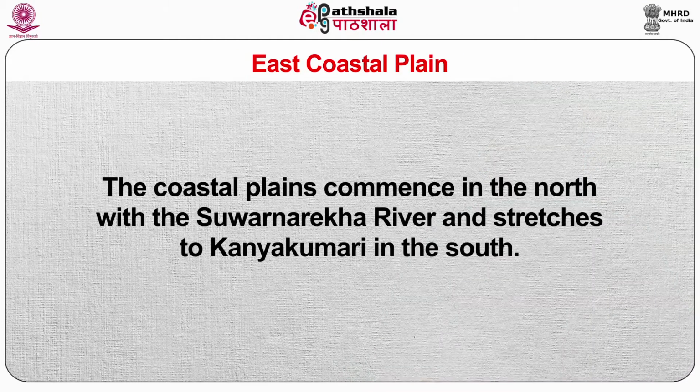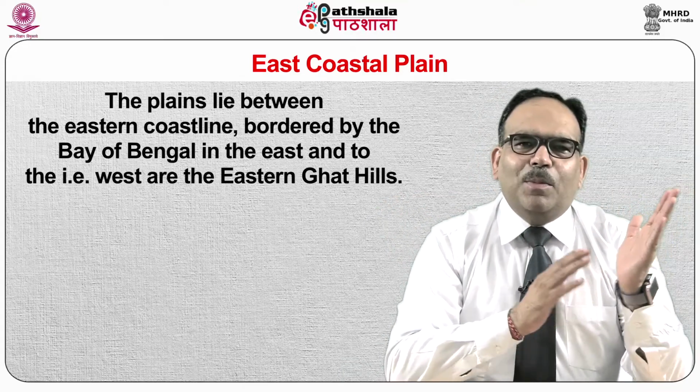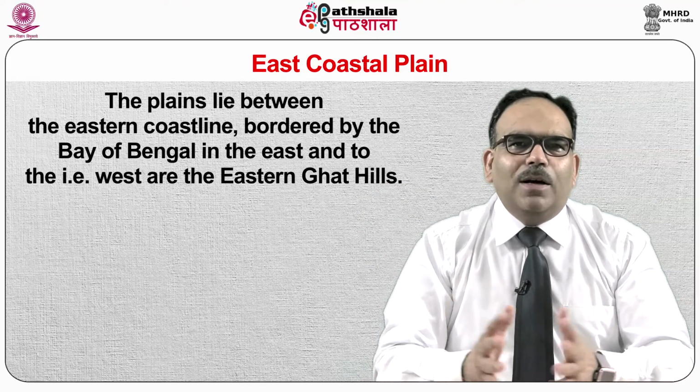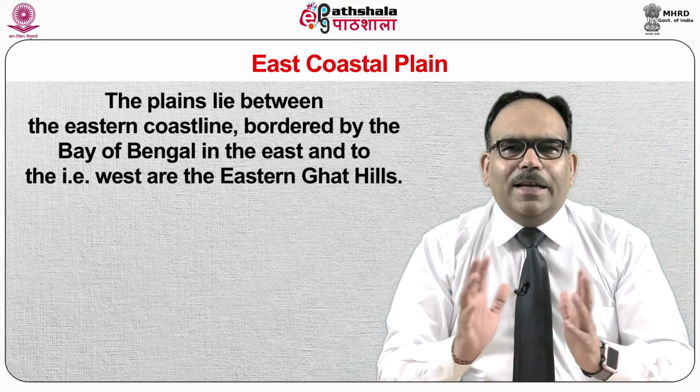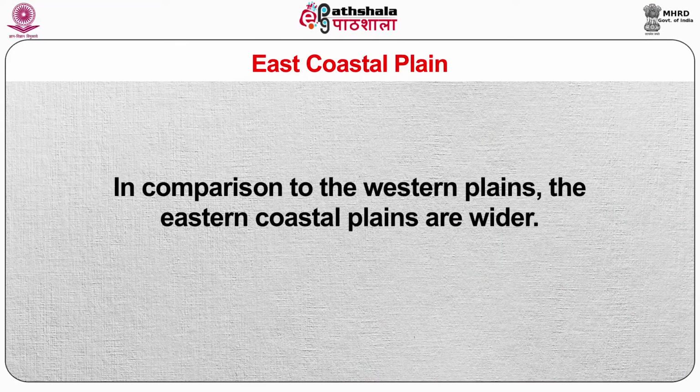East coastal plain. The coastal plains commence in the north with the Suvarnarekha river and stretch to Kanyakumari in the south. The plains lie between the eastern coastline bordered by the Bay of Bengal in the east, and to the west are the Eastern Ghat Hills. The east coastal plains extend for about 1500 km. In comparison to the western plains, the eastern coastal plains are wider.